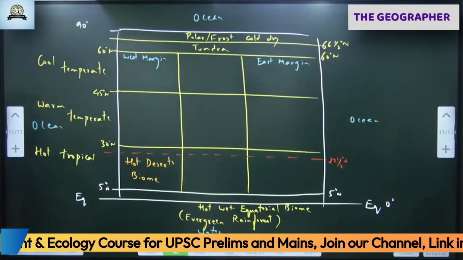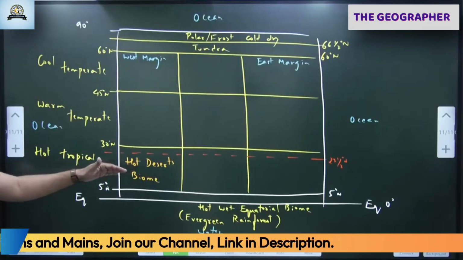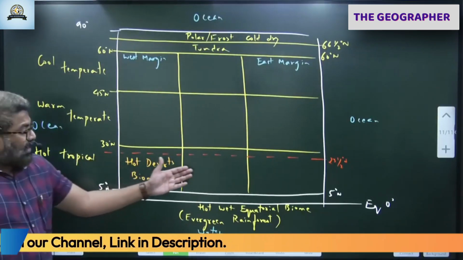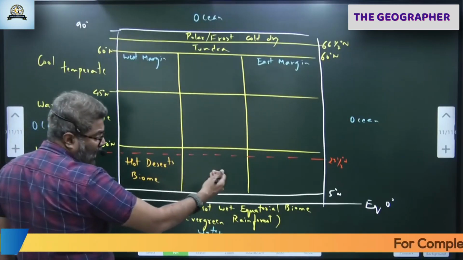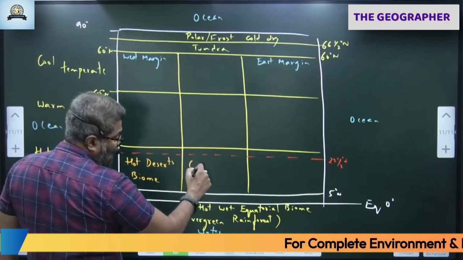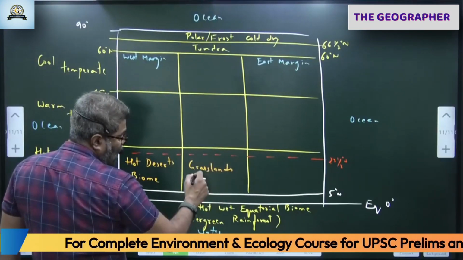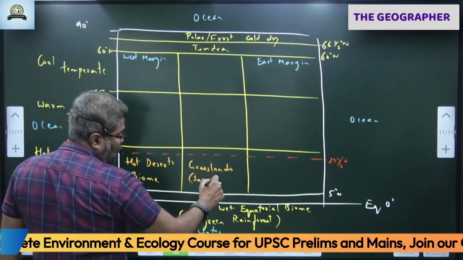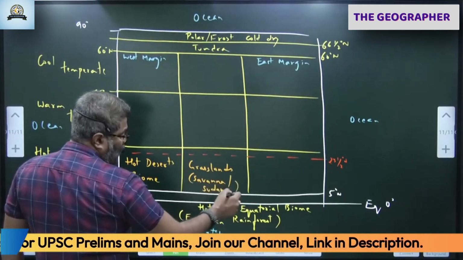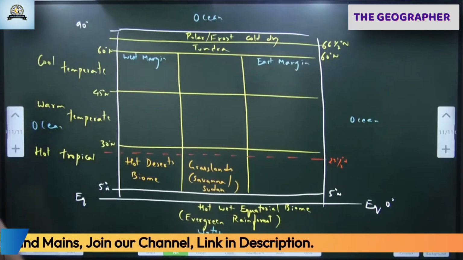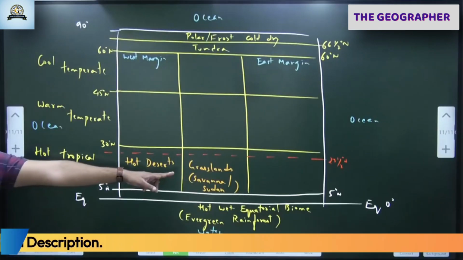Hot desert biome. So rainfall will be less. As you progress, rainfall slightly increases here. So here in the desert, very less rainfall. Here, slightly moderate rainfall, so grassland. We get grassland, tropical grasslands, savanna type, Sudan type. Savanna or Sudan, because of the country called Sudan. Since it is in the tropics, it is called tropical grassland.